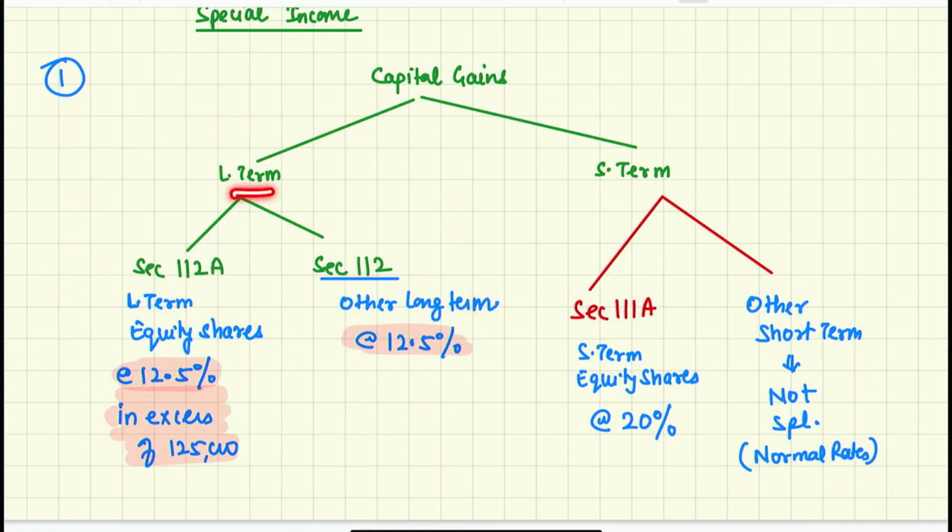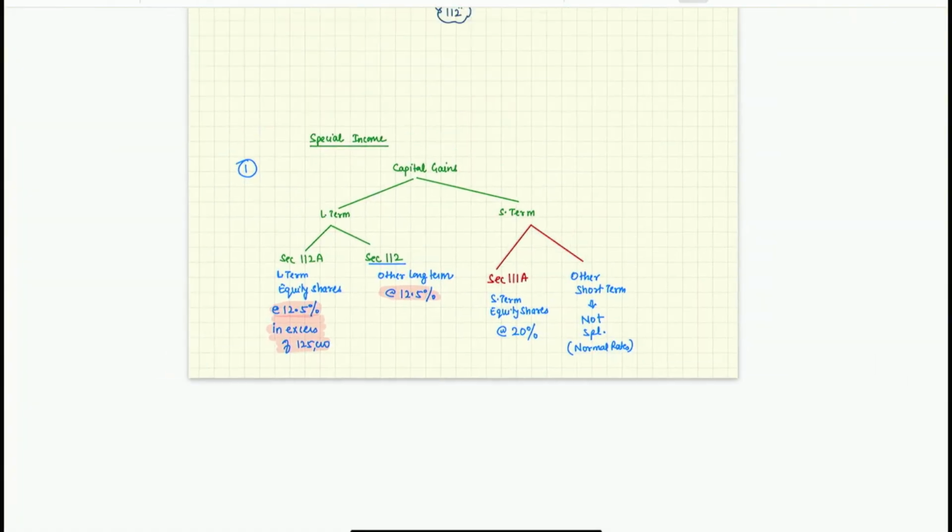Why? Because long term has only two segments, either 112A or 112, and they both are taxable at a special rate of 12.5%. However, whether all short term are special, no. Only 111A is special. What is 111A? Short term equity shares.